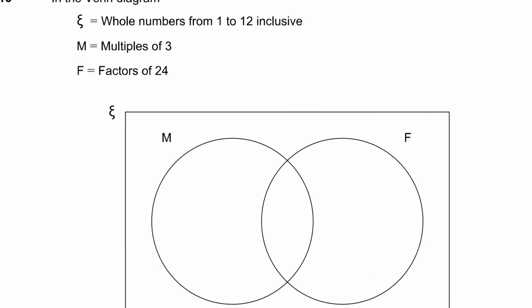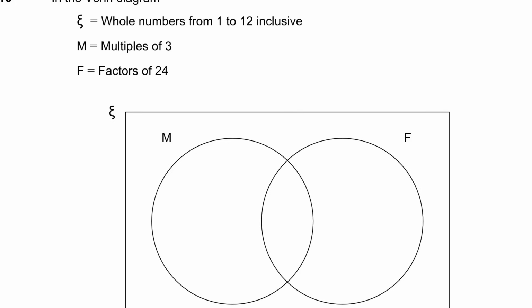Now on a Venn diagram, normally the convention is if you just have a number by itself, that represents the number of elements that are inside that area. If you want to put in the elements themselves, you put a little dot next to them like that. And that's what we're going to do. We're going to put each of the 12 elements into the Venn diagram in the right place it belongs. Right, so let's go through the numbers 1 to 12 and decide whether or not they're multiples of 3 or